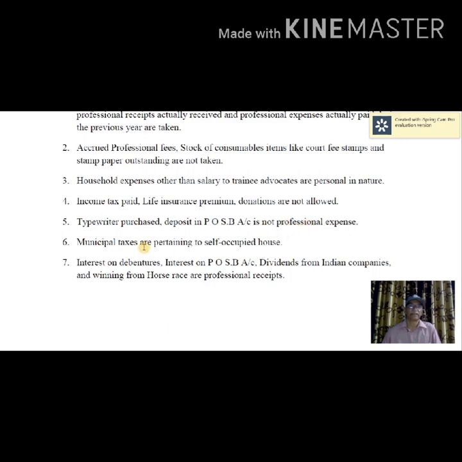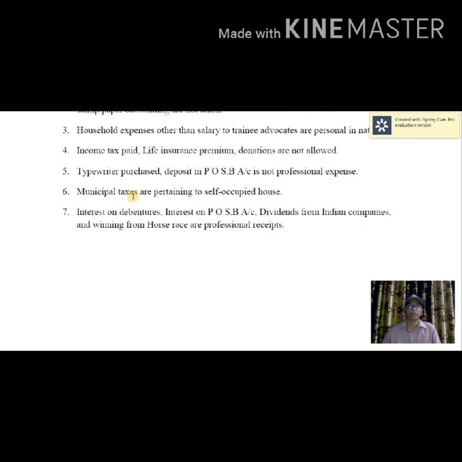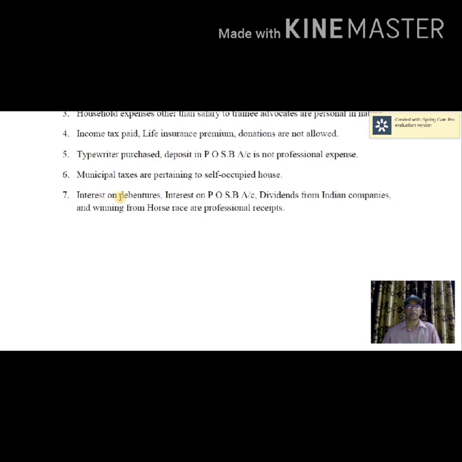Municipal taxes pertain to a self-occupied house. Interest on debentures, interest on post office savings bank account, dividends from Indian company and winnings from horse race are not professional receipts. I am subject to correction here.